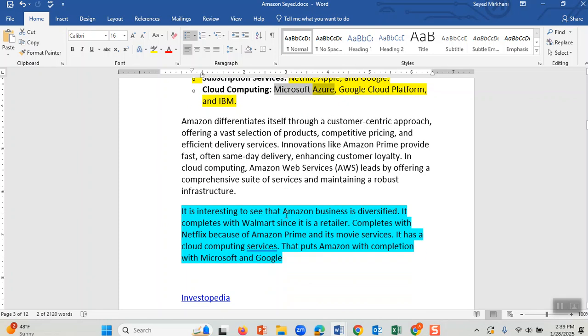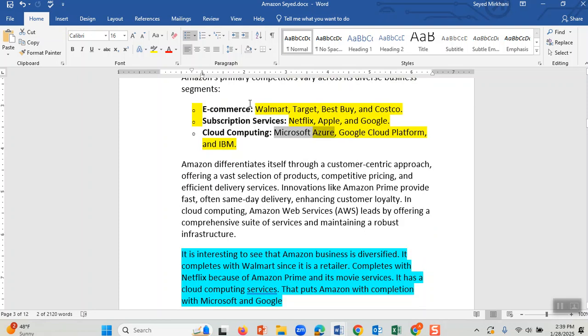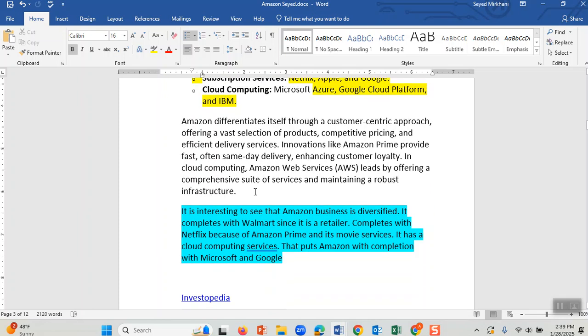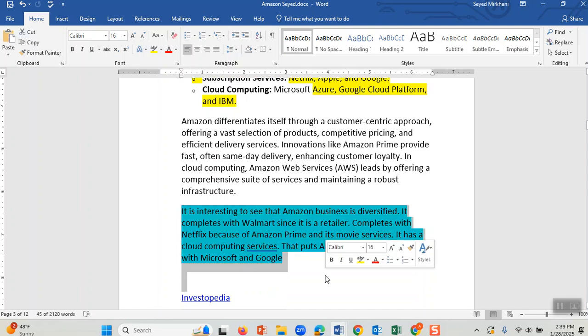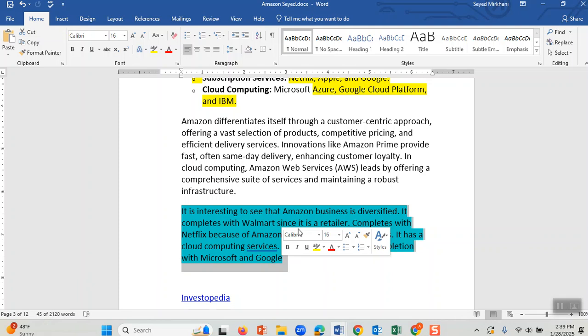a competitor. Therefore, I came here and added my own opinion. It is interesting to see Amazon's business is diversified. When I say diversified, do you see it diversified in three important components: in e-commerce, in subscription, and in cloud computing. Therefore, you review what ChatGPT tells you, and put your own opinion under it and highlight it. That way the students read it, learn from you, learn about your company, and they can respond to your company and your posting. Therefore, I am hoping to see 10 blue answers from you for each one of these questions.